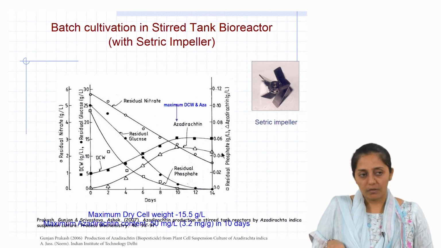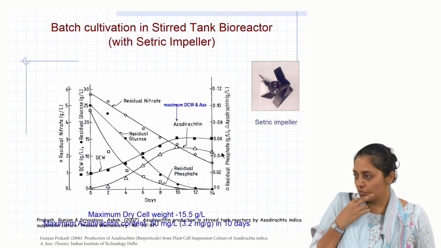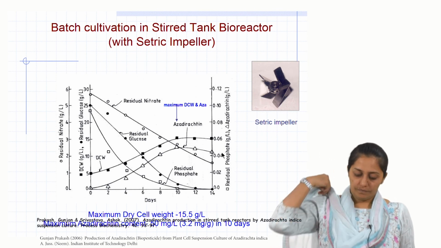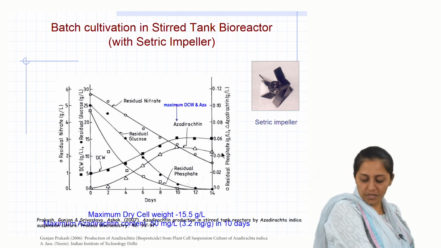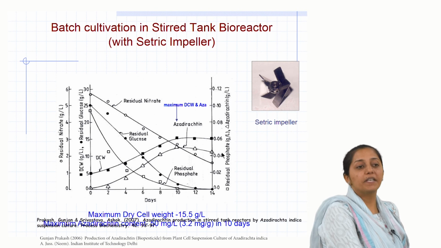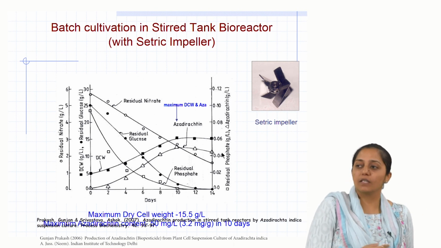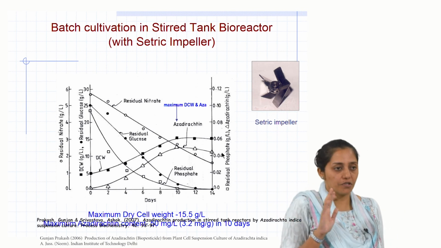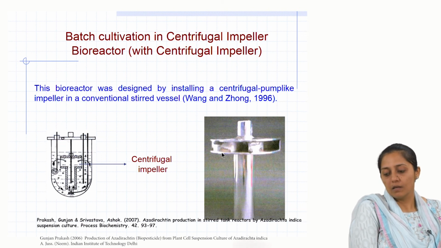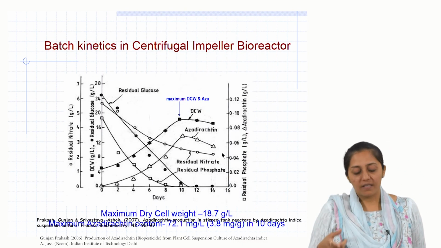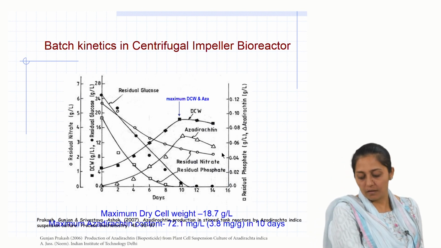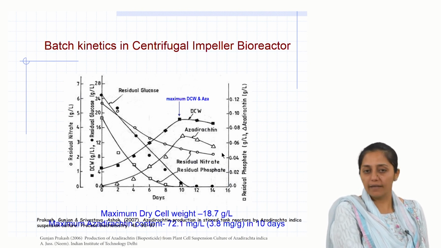So what could you see as a change once it was brought from the shake flask to the reactor? Any advantage? What was there in the shake flask? Very good. The productivity could be enhanced because the kinetics was faster now, and the probable reason could be the maintenance of controlled conditions. Then the centrifugal impeller was used. Again the kinetics was drawn. You can see that the biomass has improved and the azadirachtin content has also improved in 10 days.